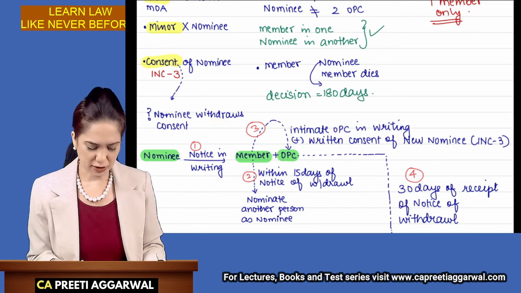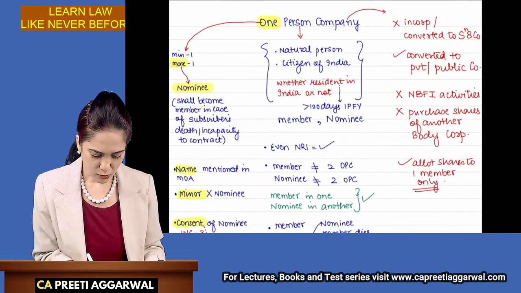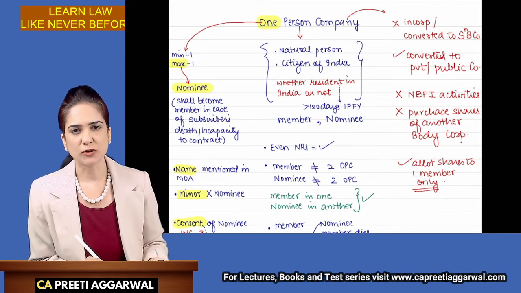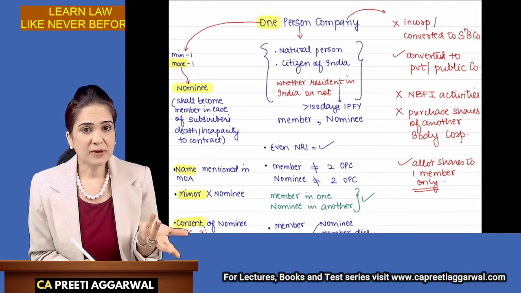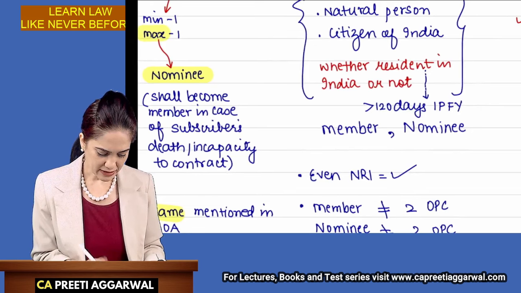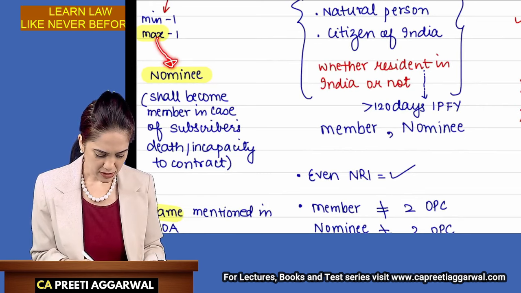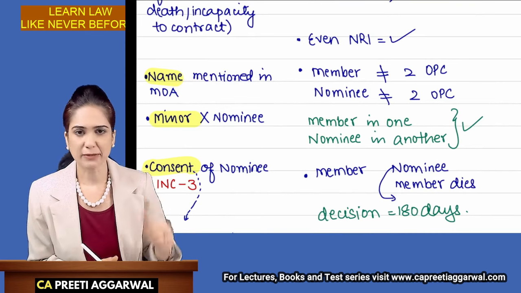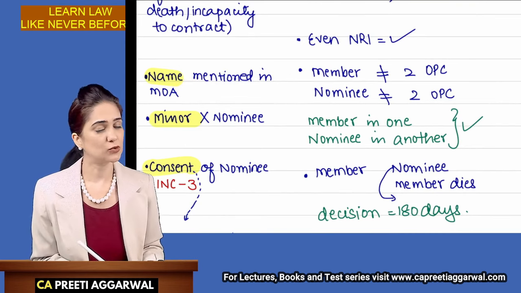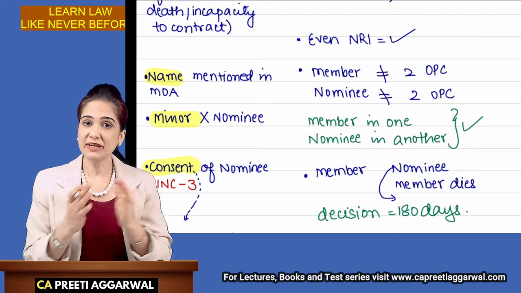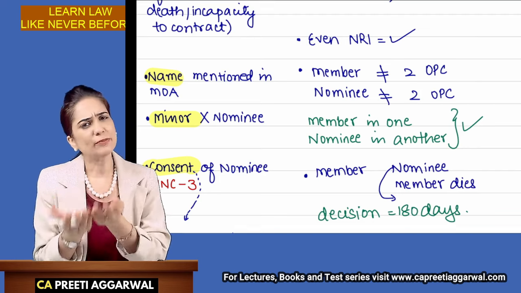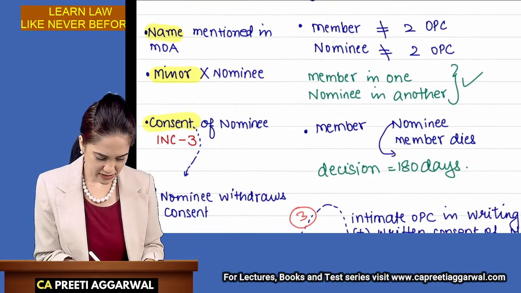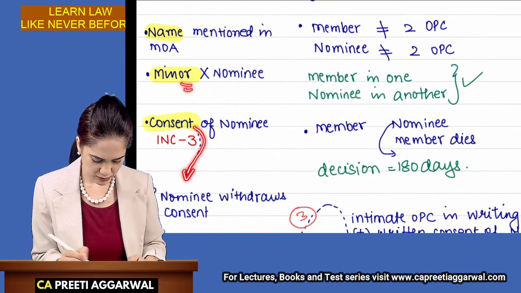Did you get the logical flow? What is the logical flow? Only one person can start a one-person company, minimum 1, maximum also 1. There is only one member. What if something happens to him? Then in that case, we appoint a nominee. The name of the nominee will be mentioned in the memorandum. How will I know who is the nominee? Refer the memorandum. Can a minor become a nominee? No, minor cannot be appointed as a nominee. We need to obtain a consent of the nominee. Can the nominee withdraw his consent? Yes, consent can be withdrawn. So I have connected the words.